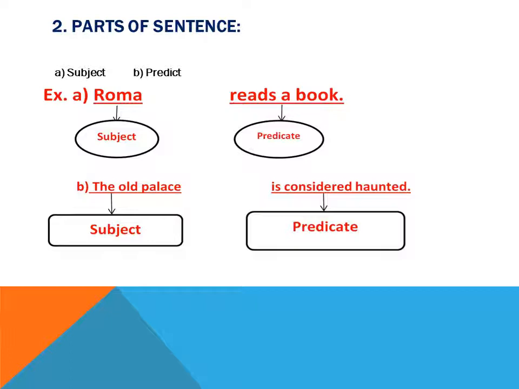Every sentence has two parts, namely a subject and a predicate. Subject is the first part of the sentence that names what the sentence is about. Predicate is the second part of the sentence that says something about the subject. So this is Roma and the old palace. This is the first part of the sentence. Reads a book and is considered haunted, it is the second part of the sentence that is known as the predicate.